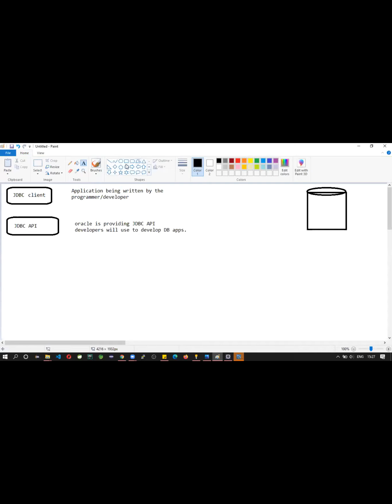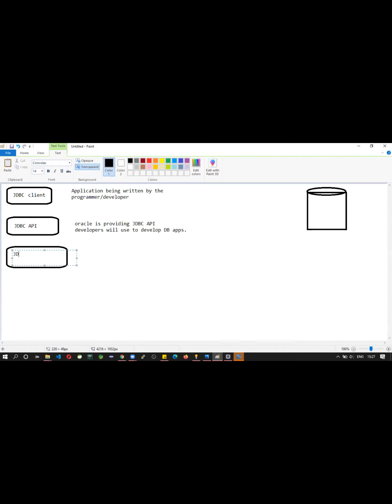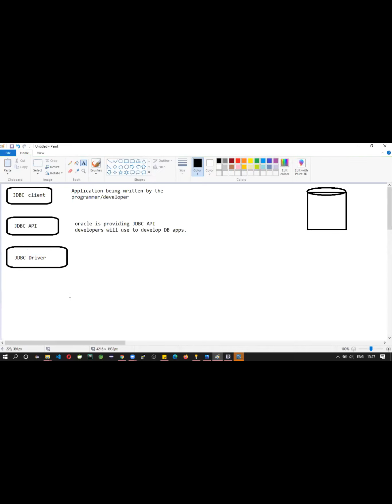Next, one more, which is JDBC driver. What is JDBC driver?